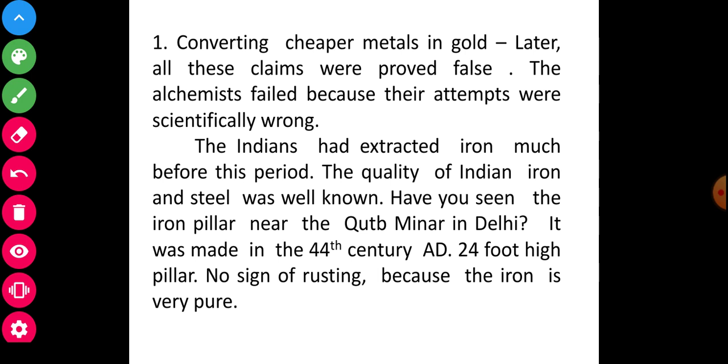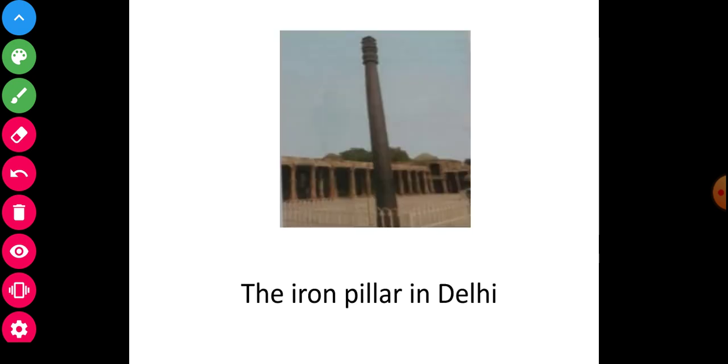It was made in the 4th century AD, a 24-foot high pillar with no sign of rusting because the iron is very pure. See and observe. Next, where is this iron pillar situated? The iron pillar in Delhi, near the Qutub Minar. See and observe this type of iron pillar carefully.